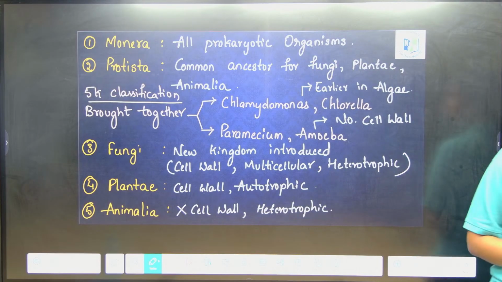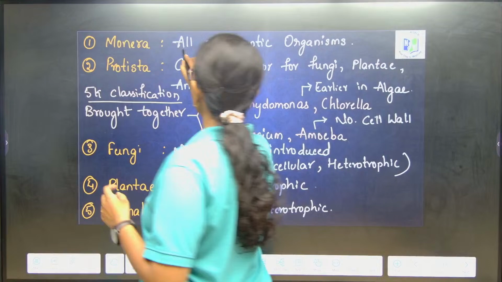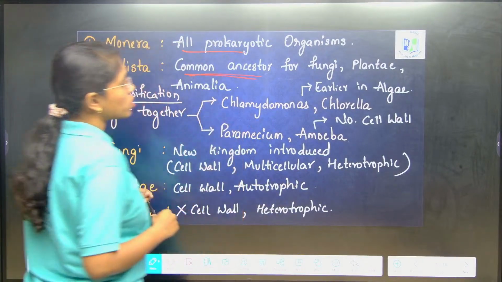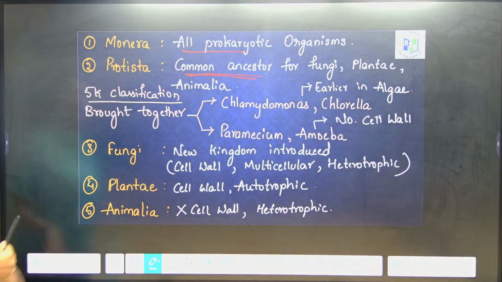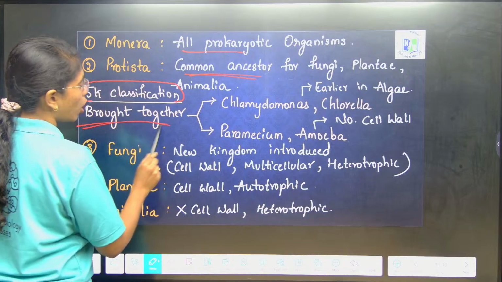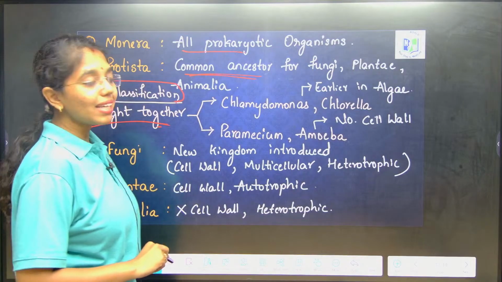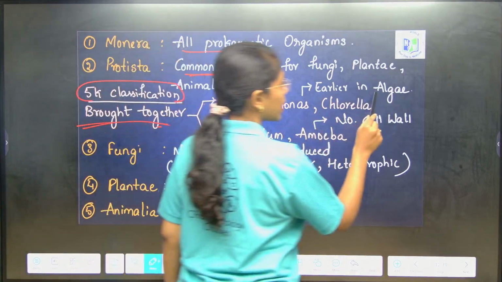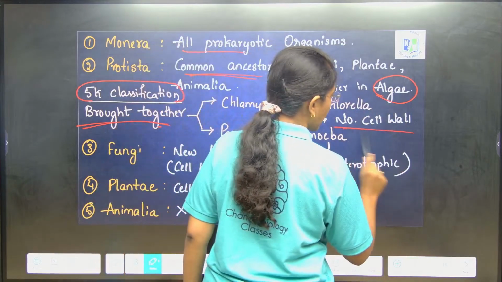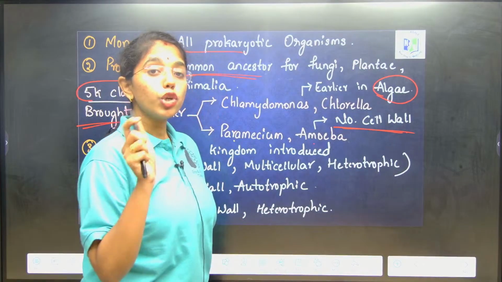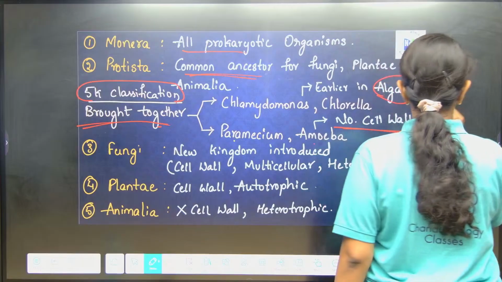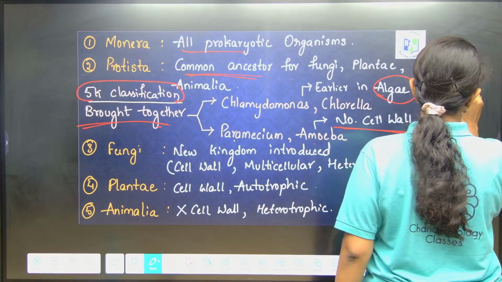Kingdom Monera, where all prokaryotic organisms are present. Kingdom Protista, which stands as a common ancestor for fungi, plantae and Animalia. The 5 kingdom system of classification brought together Chlamydomonas and Chlorella, which were earlier placed in the algae, and Paramecium and Amoeba, which do not have a cell wall. As they are unicellular eukaryotic organisms, they are placed under Protista.